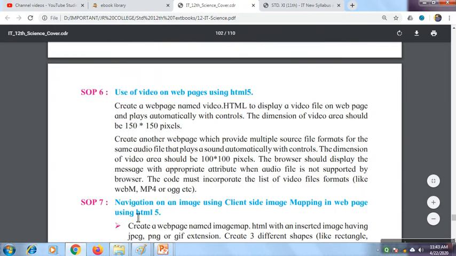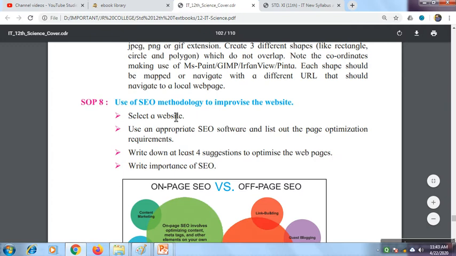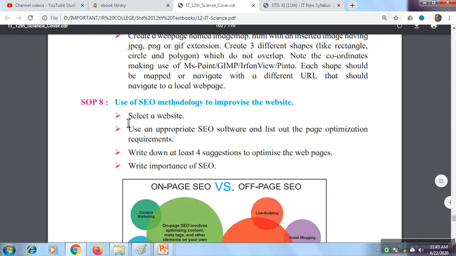SOP 7 is navigation on any image using client-side image mapping. So you'll be learning image mapping. Then SOP 8 practical is how to use SEO methodology, search engine optimization methodology, to improve the website. So these 8 practicals are common for science, commerce and arts section.